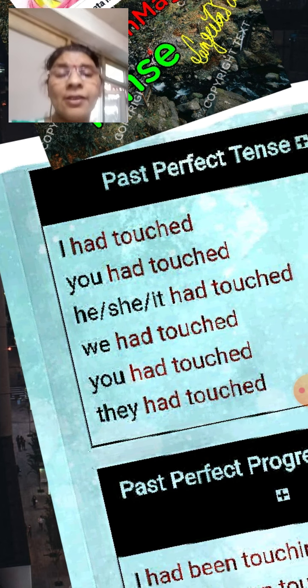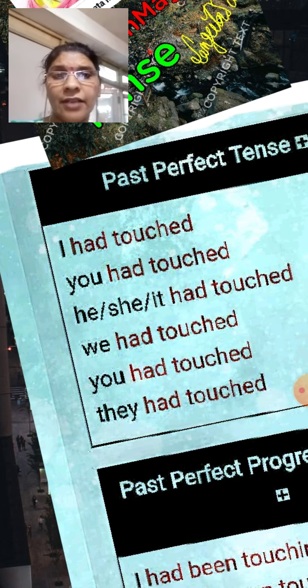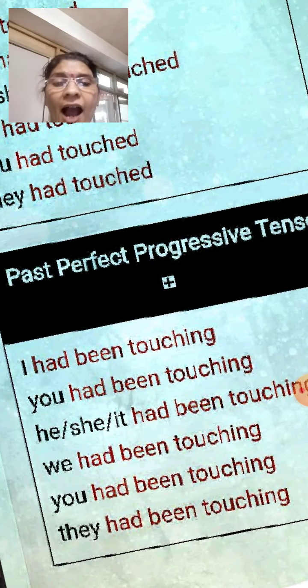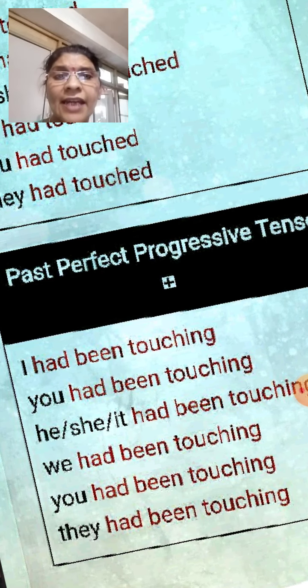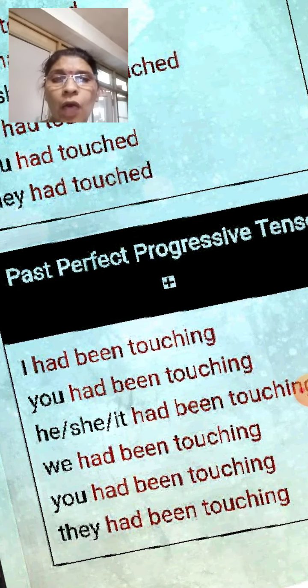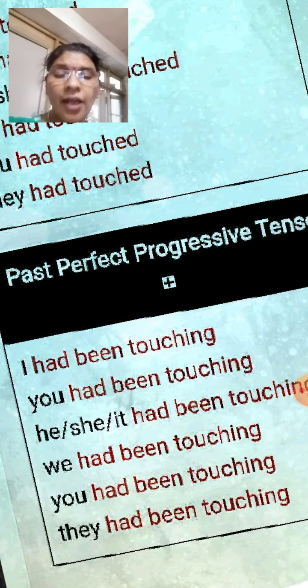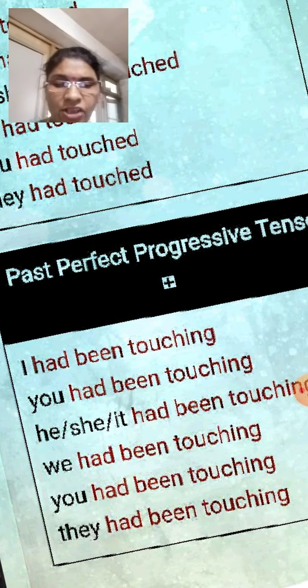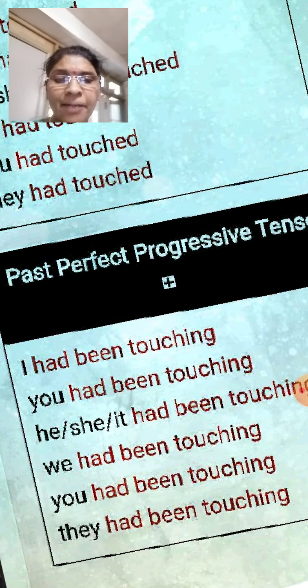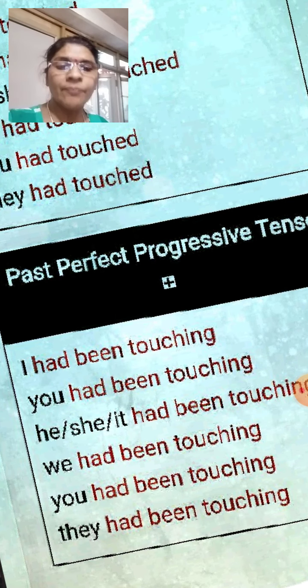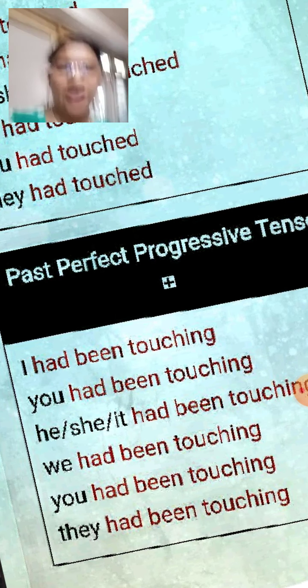In past perfect tense, you use had with the third form: I had touched. But in past perfect progressive tense: I had been touching, you had been touching, he, she, it had been touching, we had been touching, you had been touching, they had been touching.